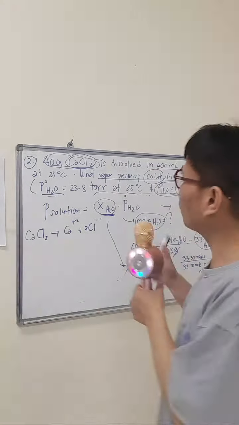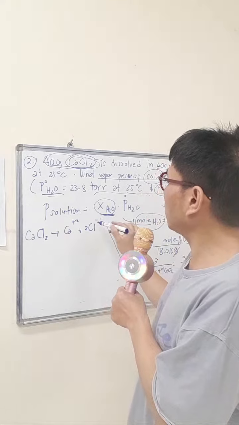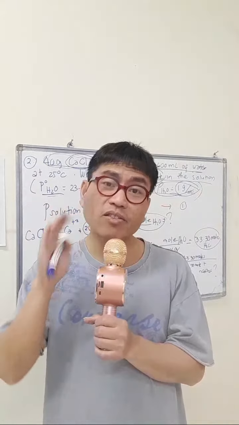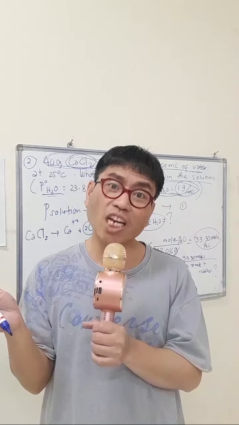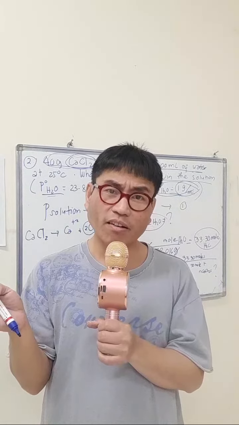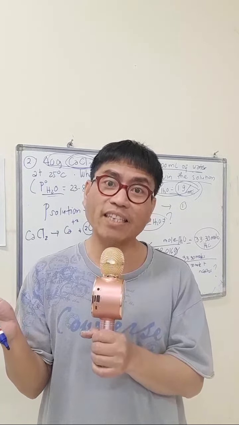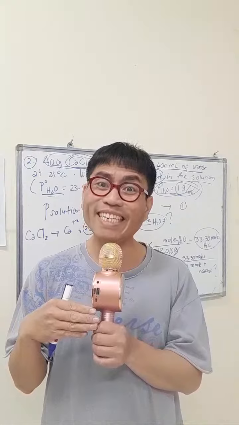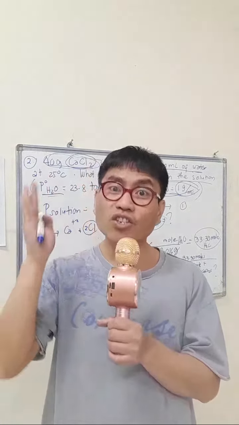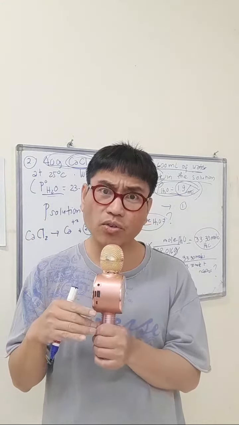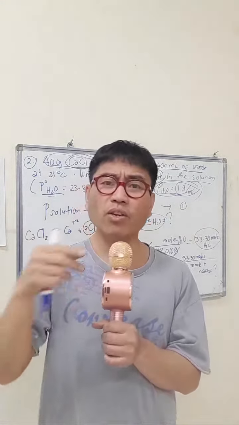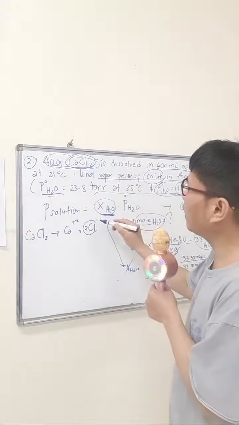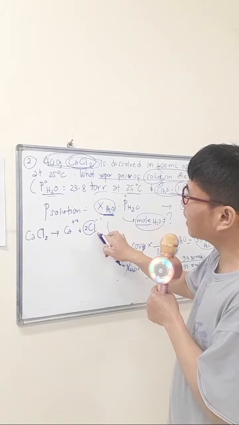Take note. Some students will still put chlorine gas in the dissociation. It's wrong, because this is not a chemical reaction. This is only dissociation through water. Calcium chloride is an electrolyte, a salt. And our topic is a colligative property, in which we need to determine the concentration of the solute molecules or ions. Molecules and ions are partly the same. You get the point?